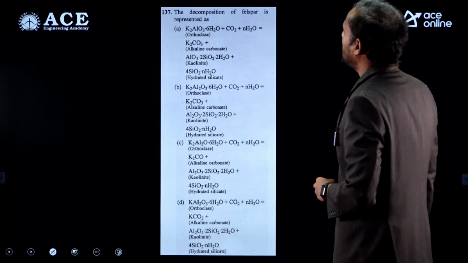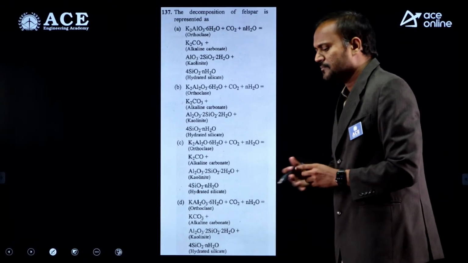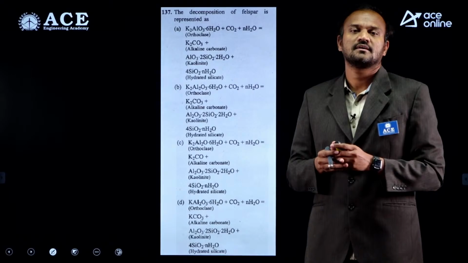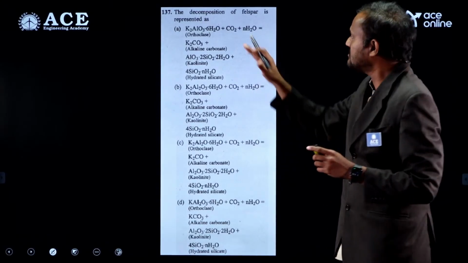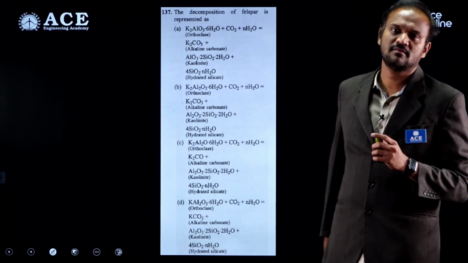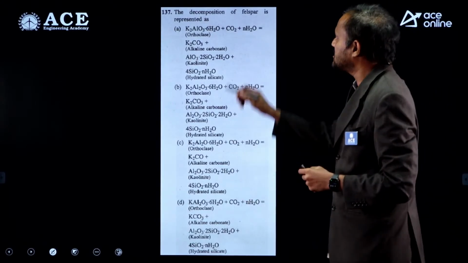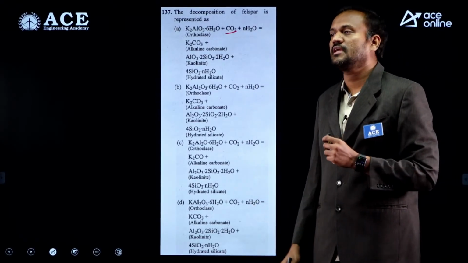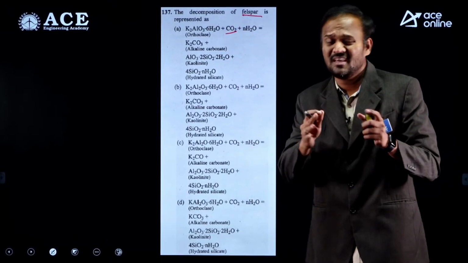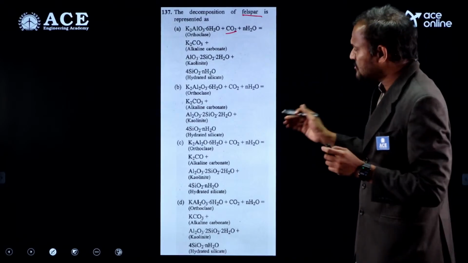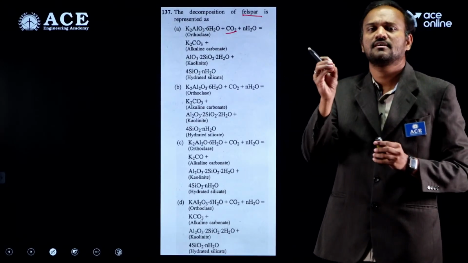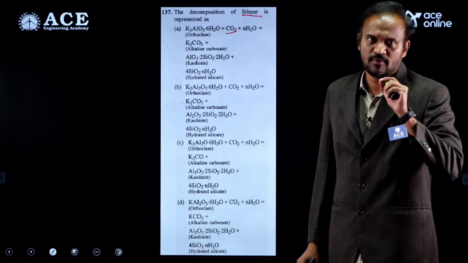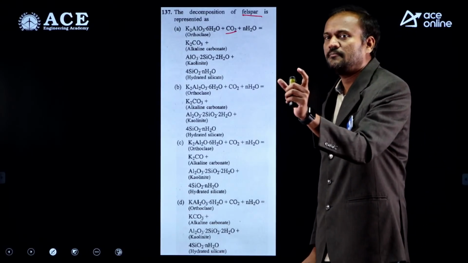Now the decomposition of feldspar is represented by, okay, based on this equation, it deals with the chemical weathering of this mineral. Under acidic conditions due to carbon dioxide, there is weathering observed in the feldspar mineral. Now here, you can attempt this question based on one small point, that is the chemical composition of feldspar. If you remember the chemical formula of feldspar, which is